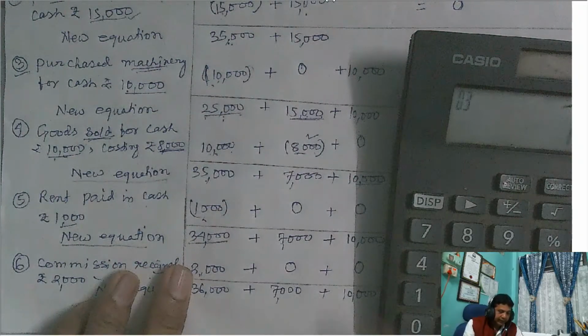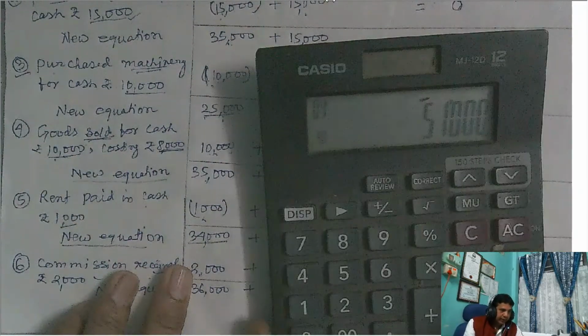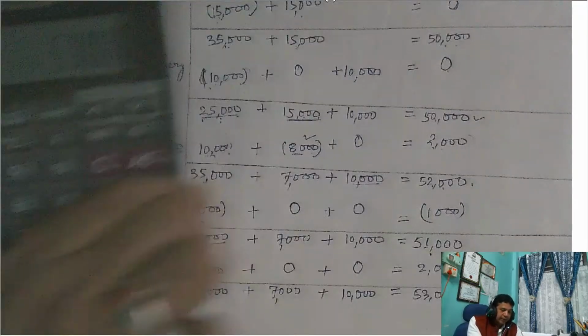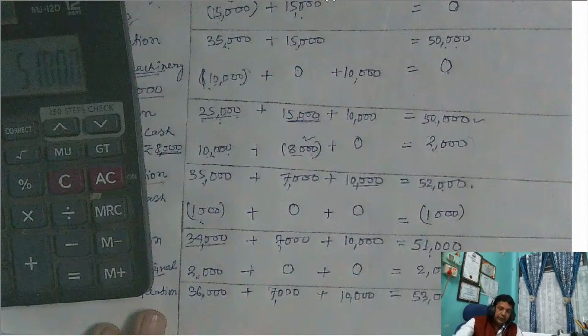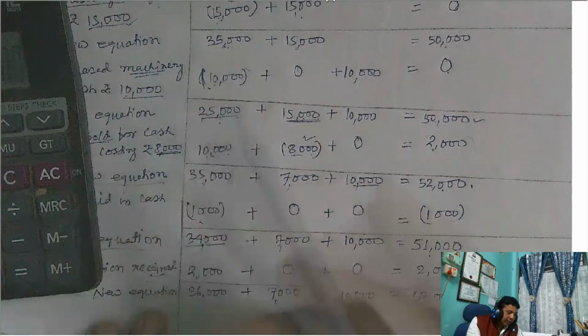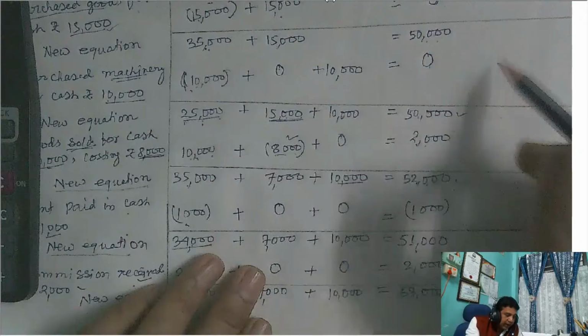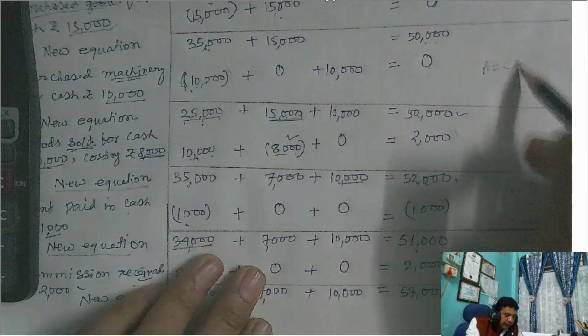How much are you getting? 51,000. And what is the capital balance? 51,000. So every time you find out the balance, assets equal capital plus liability.